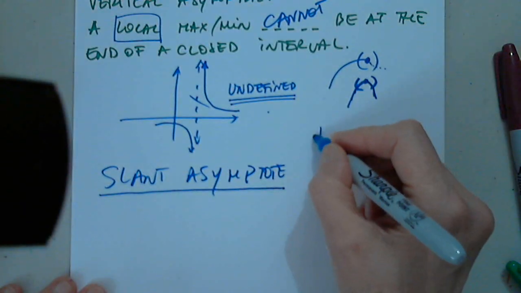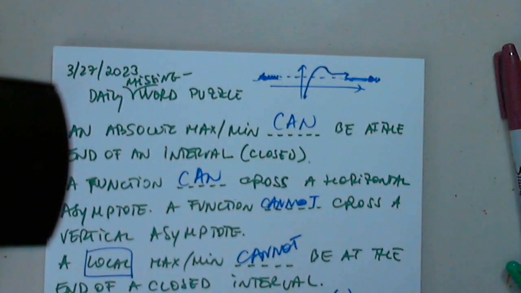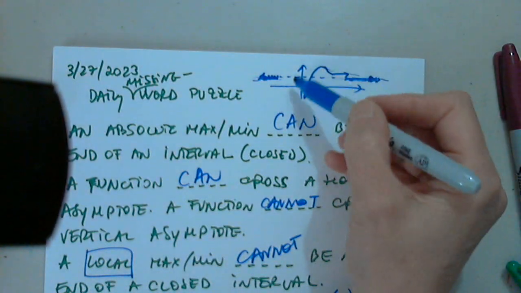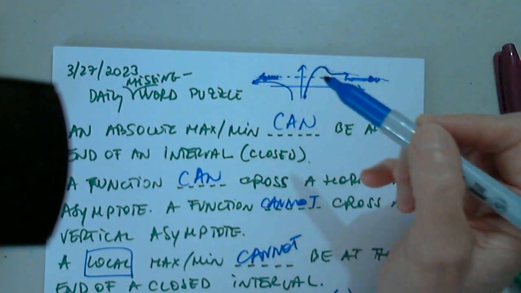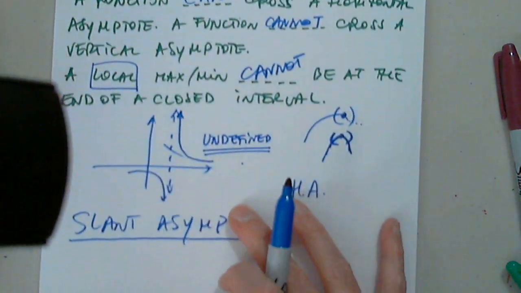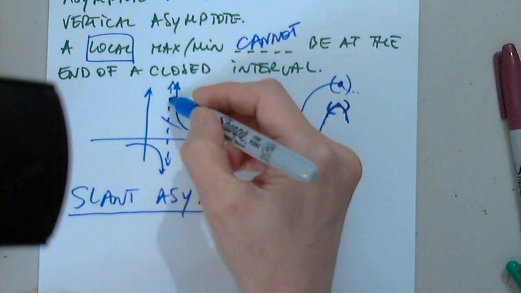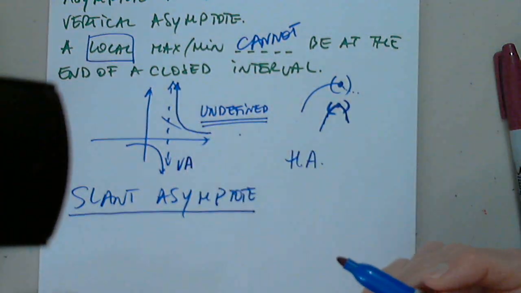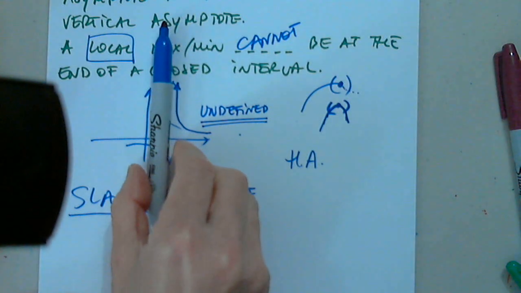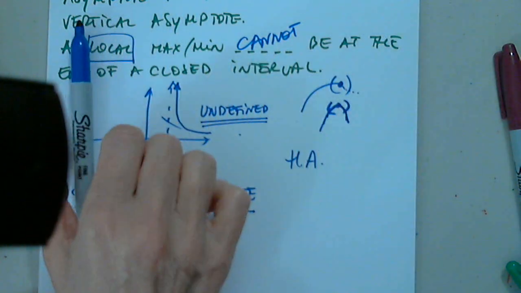So we know that a horizontal asymptote is a horizontal line where the function eventually goes to, right? Both sides or one or the other. We know that the vertical asymptote is a vertical line where the function is undefined.